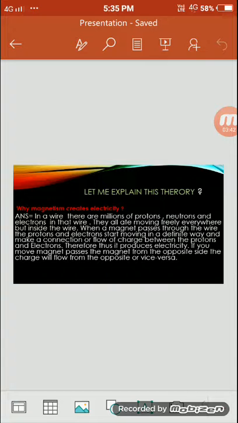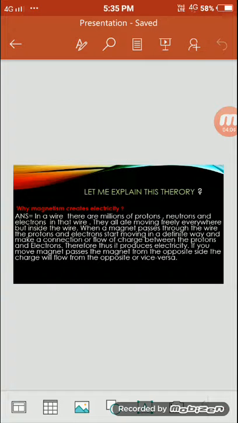So scientists made a device called a galvanometer that measures very small currents. If you connect both ends of the wire to that galvanometer, its needle will deflect like that.